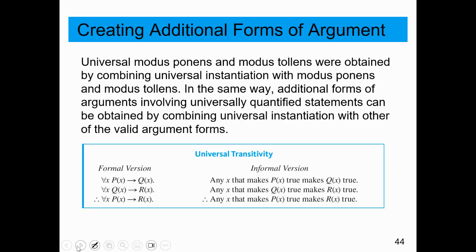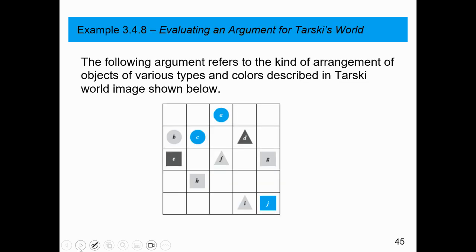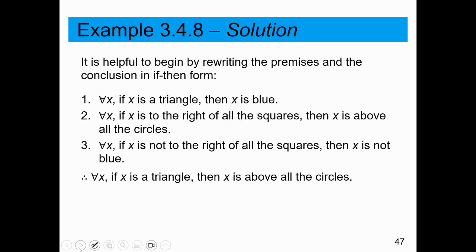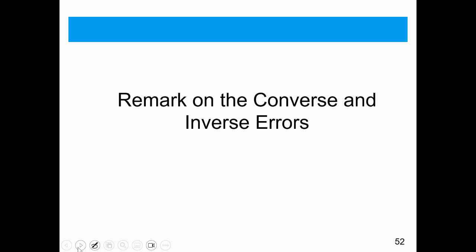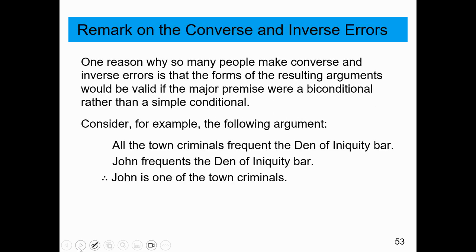This is talking about transitivity. If P implies Q and Q implies R, then P implies R. So just a transfer of modus ponens and modus tollens. Skipping through the Tarski example. So a little remark.